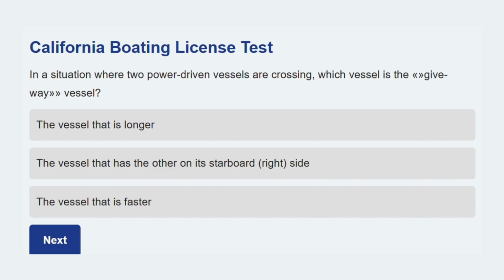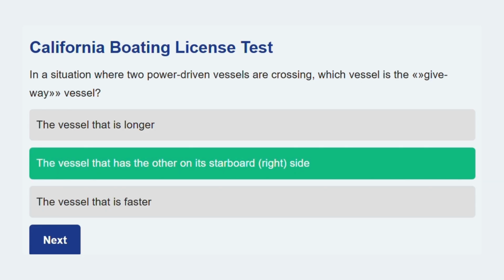Moving along now. In a situation where two power-driven vessels are crossing, which vessel is the give-way vessel? The vessel that has the other on its starboard, right side. The vessel seeing the other to its right must take action to avoid collision.